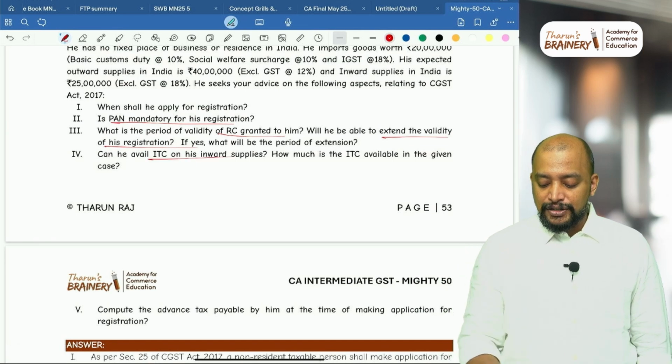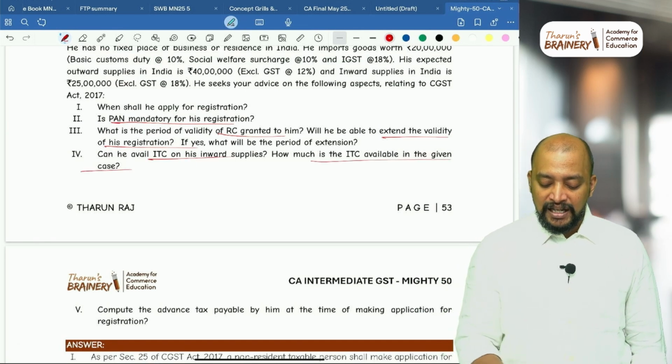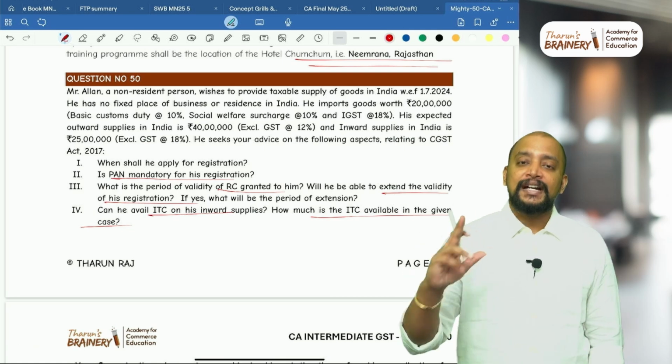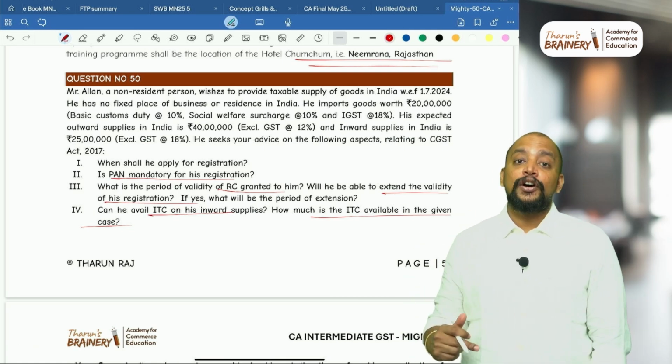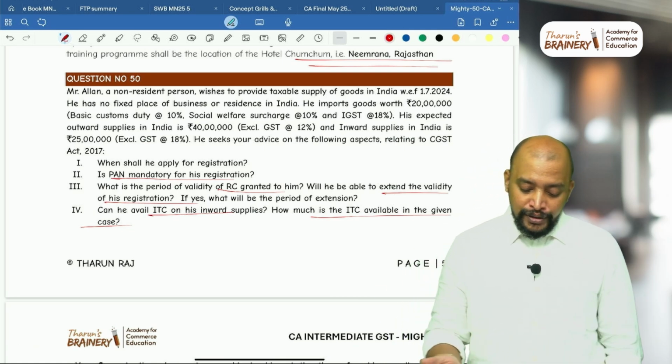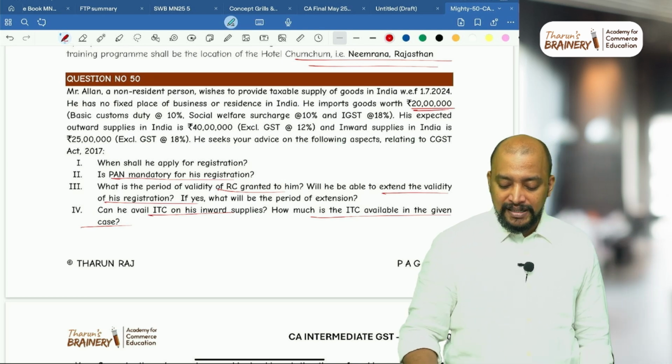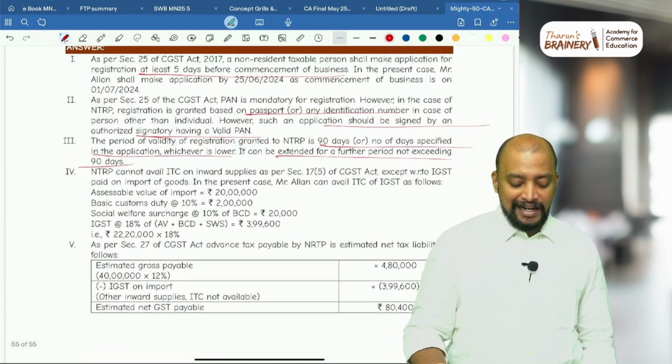Can he avail ITC on inward supply? How much ITC is available in the given case? He cannot avail ITC on anything because it's blocked credit. However, he can avail ITC only on IGST paid on import of goods. So on import of goods 20 lakhs, he pays IGST 18%. That 18% only can be taken.